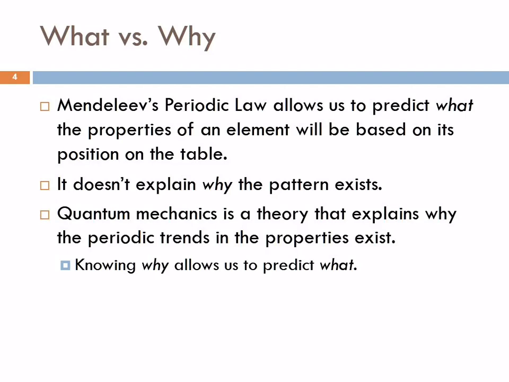Okay, come back. So the what versus the why. Periodic law predicts what's going to happen, right? Periodic law allows us to predict what the properties of the different elements are. It doesn't explain why that is. Quantum mechanics is the theory that explains why this pattern is there. And when we know why, we can predict different whats.